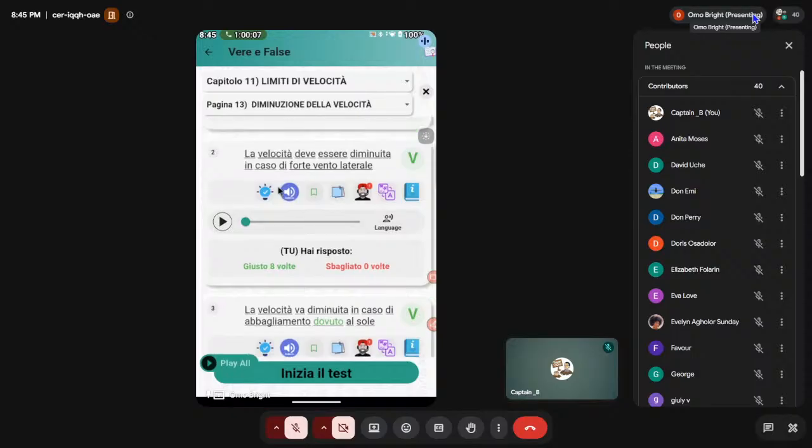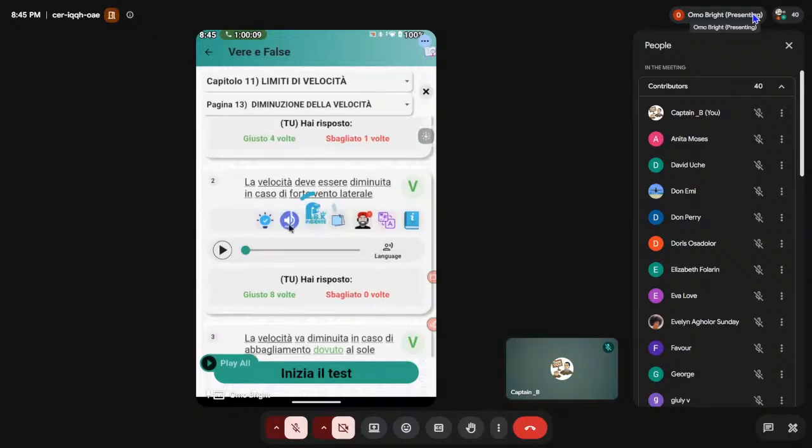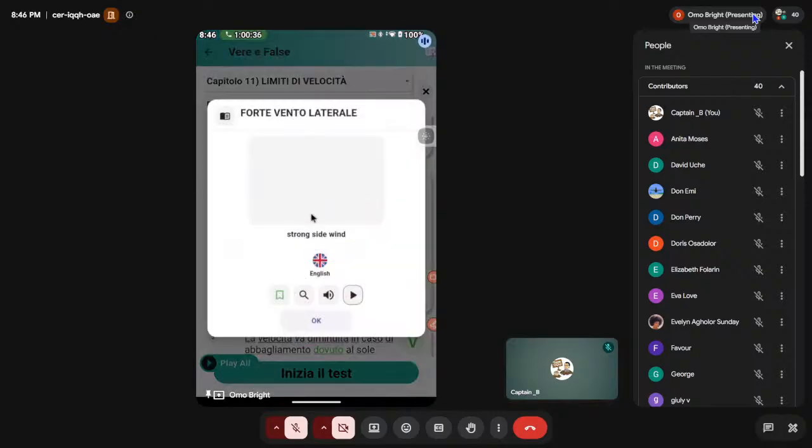Number 2. La velocità deve essere diminuita in caso di forte vento laterale. Now, what is vento laterale? Let's go from the beginning. It says la velocità deve essere diminuita, the velocity must be reduced. In caso, meaning in the case. Why should I reduce my velocity? Then it says, in caso di forte vento laterale, in the case of a heavy wind, strong wind, side wind. Look at it.